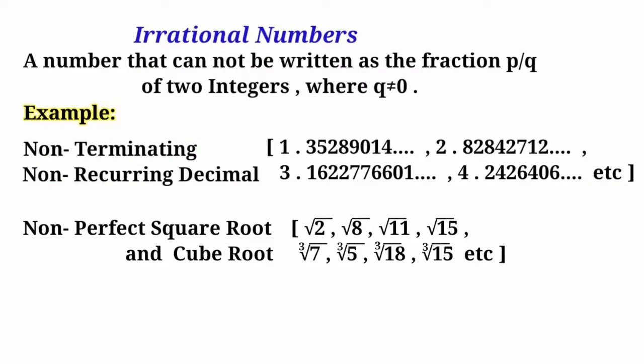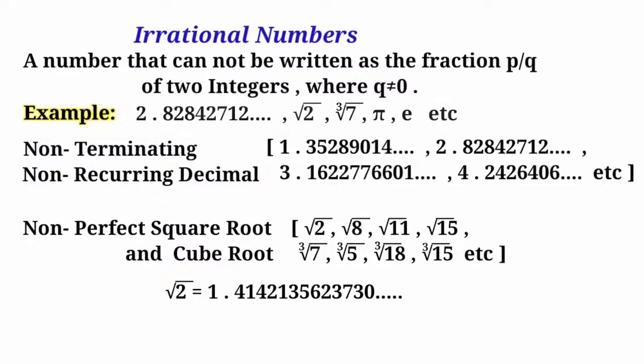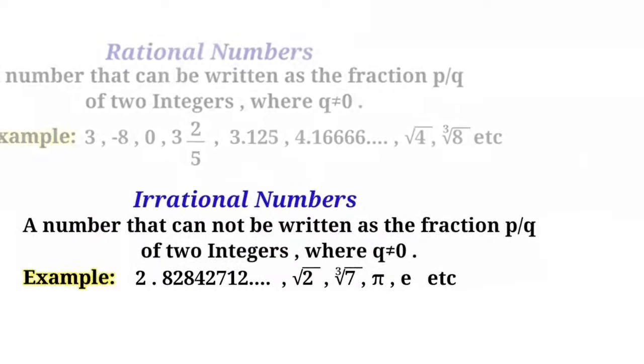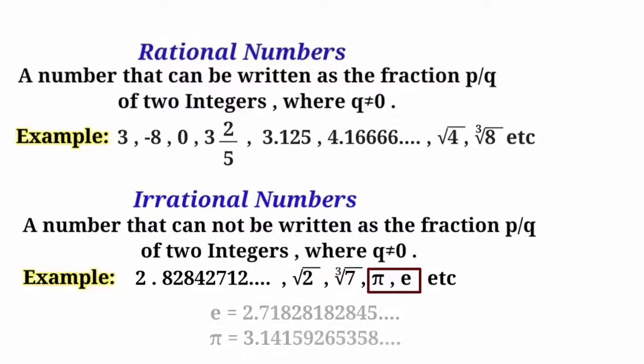And what about square root of 2? When we find the value of square root of 2 using a calculator, we get something like 1.41421356 and so on, which is a non-terminating, non-recurring decimal. Hence root 2 is an irrational number. The constants like e, pi, resulting in non-terminating, non-recurring decimals are also irrationals.